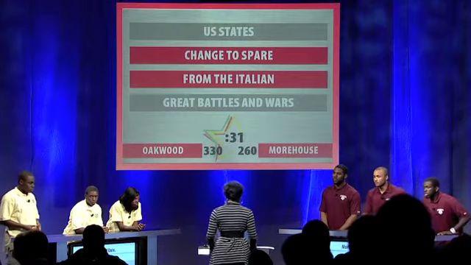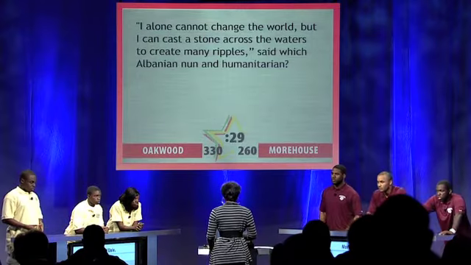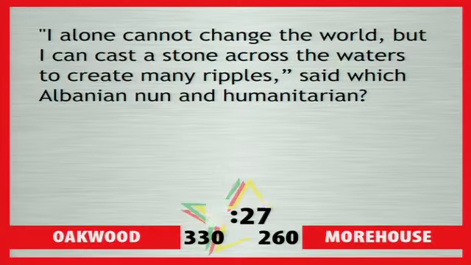Category: Change to spare. I alone cannot change the world, but I can cast a stone across the waters to create many ripples, said which Albanian nun and humanitarian? Morehouse: Mother Teresa. That's correct. Your bonus question for 10 points apiece. First, Mother Teresa oversaw the building of a colony for people who suffered from Hansen's disease, also known as what? Leprosy. That's correct. And second, in 2002, John Paul II advanced her toward sainthood with what step? Incorrect. We're looking for a beatification. 10 out of 20 points.